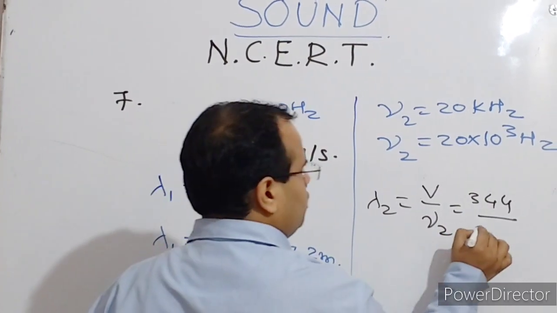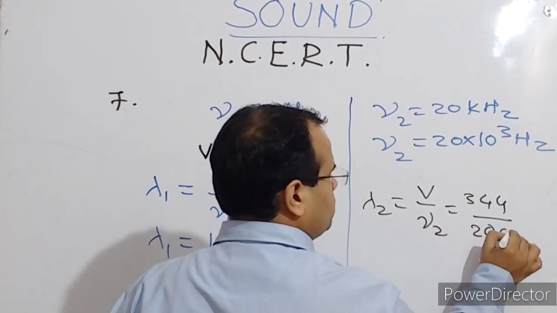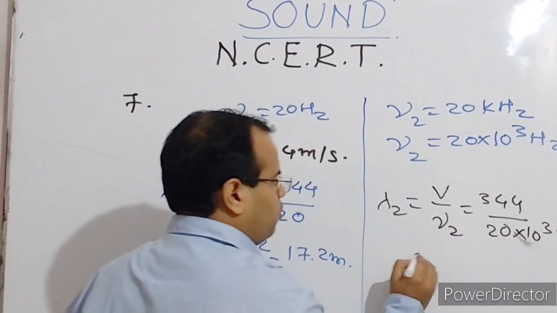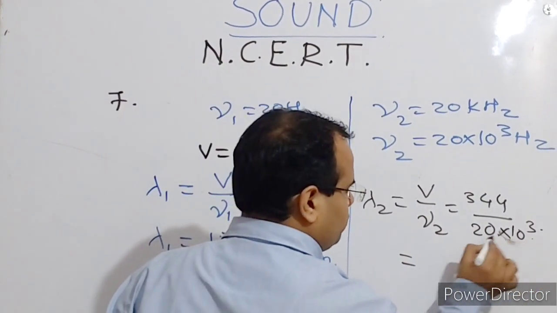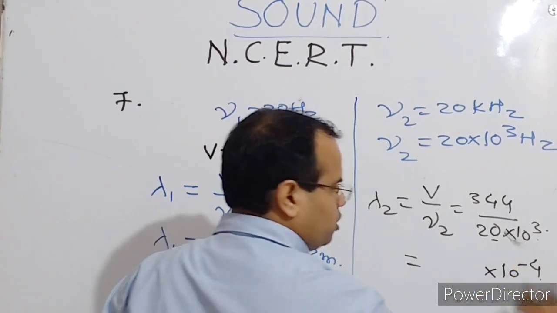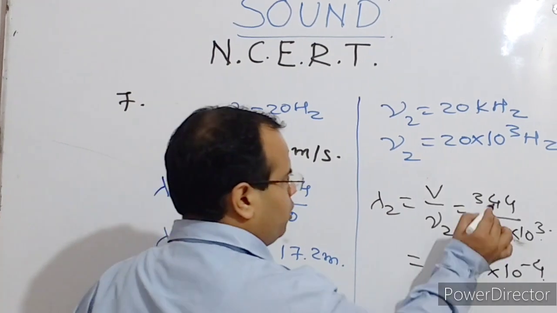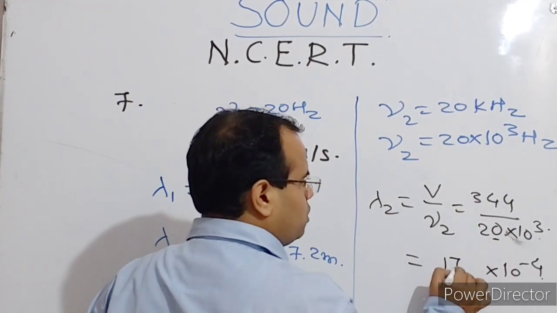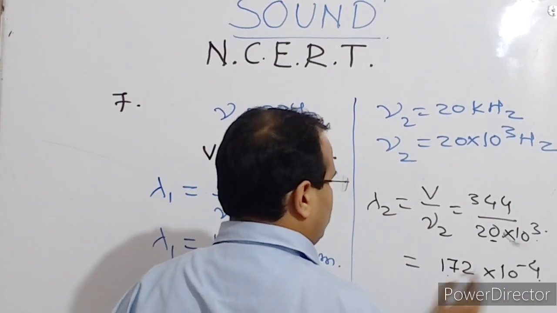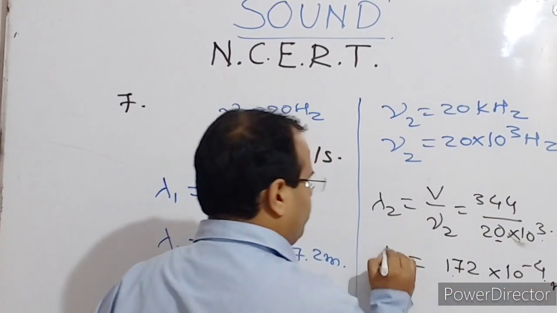Nu2 is 20,000 Hertz, or 20 into 10 raised to the power 3 Hertz. Now what you can do is, 10 to the power 3 and one more 0 is there, so it is 10 to the power 4, that will go up, so it is 10 to the power minus 4. 344 divided by 2 will give you 172. Okay, 172 into 10 to the power minus 4 meter would be the wavelength.